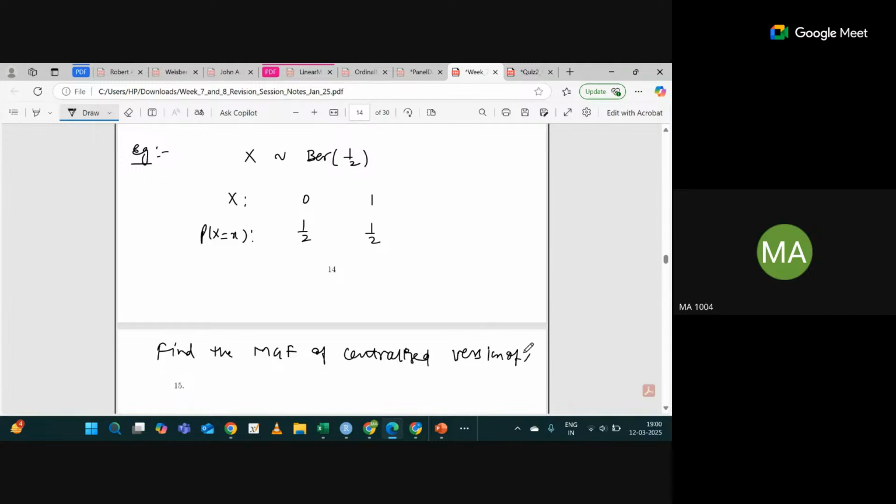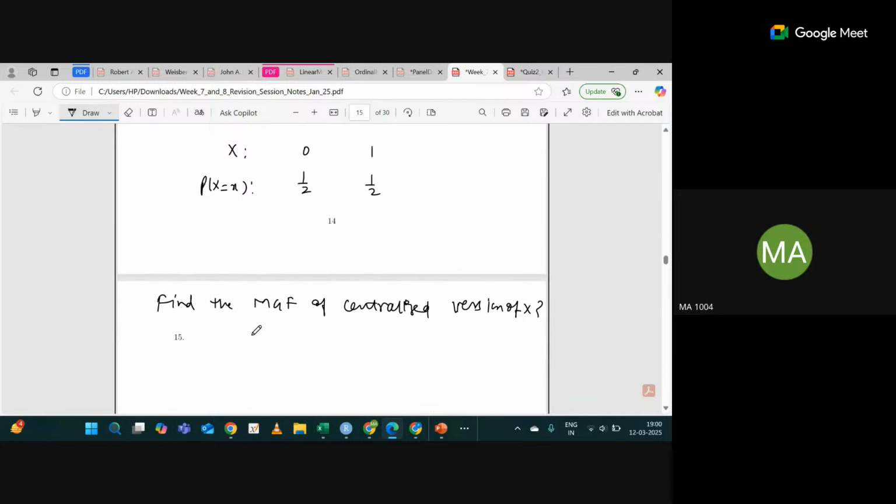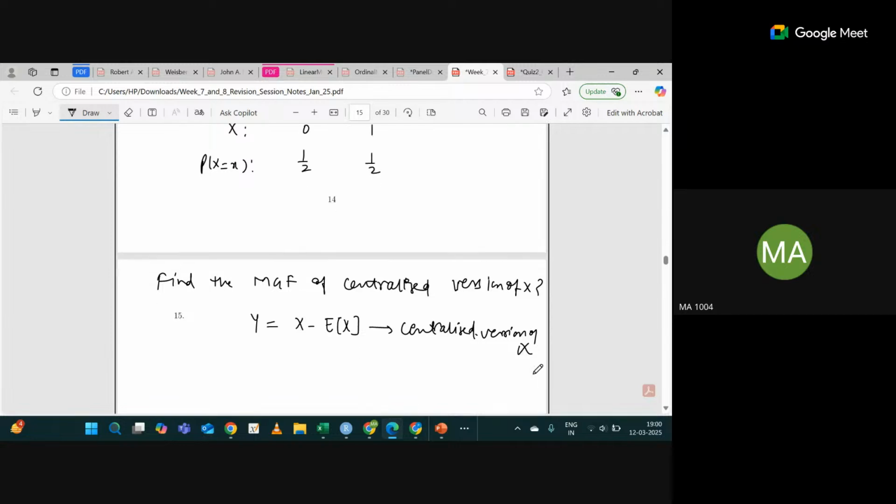So what do you mean by centralized version? It is nothing but, let's say I'm defining Y as X minus expected value of X. This is the centralized version of X. Would you agree with me? This means you have to calculate the MGF of Y, not the MGF of X. Are you getting my point? So what will be the MGF of Y?